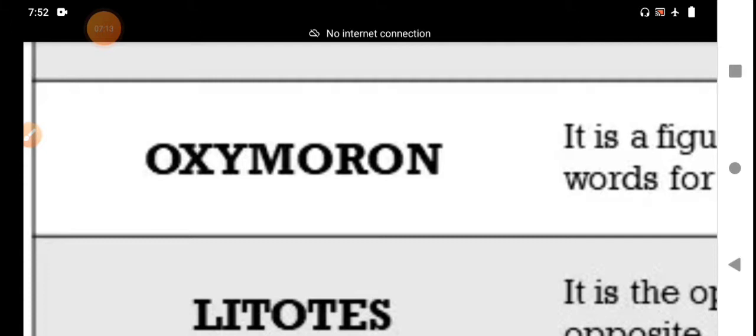This phrase qualifies as an oxymoron because the words same and difference have opposite meanings, and the writer, the author, brings them together into one phrase. They come side by side with each other.